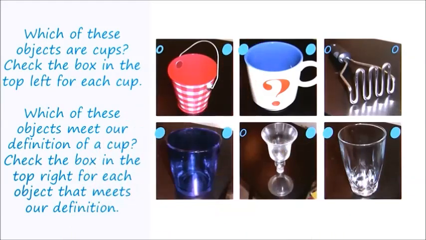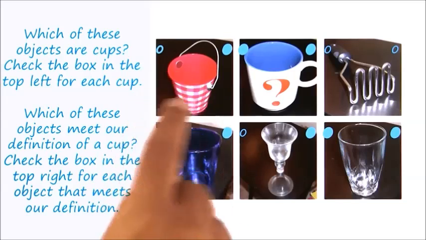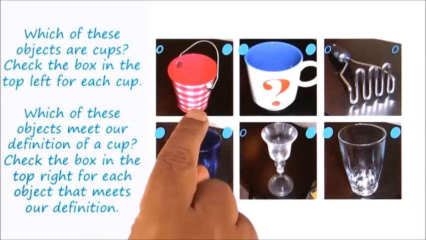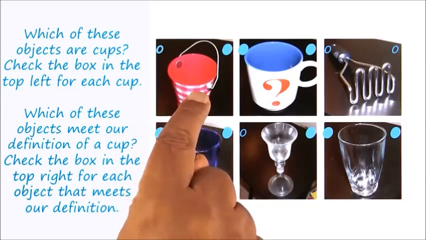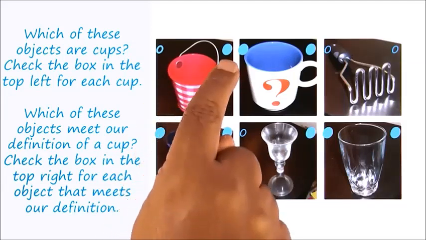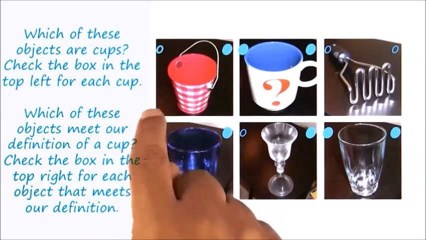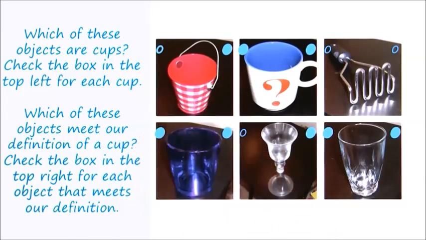Let us build on David's answers. Let us suppose that the robot goes to the kitchen and finds this pail in the kitchen. It looks at the pail and decides that this pail meets its definition of a cup, denoted here by the solid circle. The robot brings water to you in this pail. You look at the pail and you say to the robot, "No, robot, this is not a cup." At this point, you would expect the robot to learn from its failure. Cognitive agents do a lot of learning from failures.